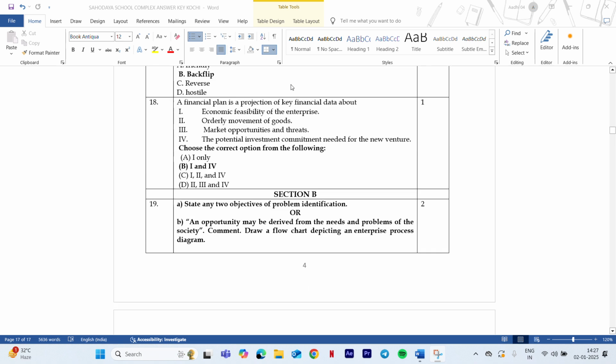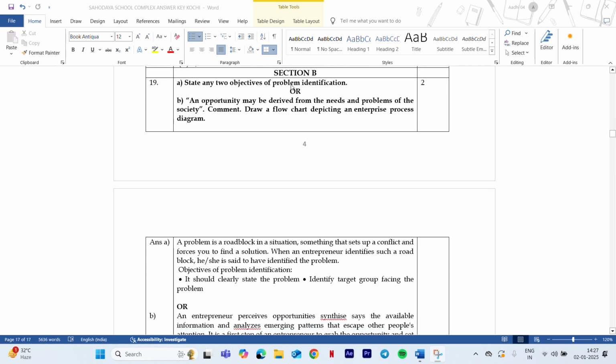Moving on to next section, that is section B. Now when you're writing 2 marks, 3 marks or 5 mark questions, it's always better to start with the definition, then move on with the advantages, disadvantages and example as per the question. Now definition is very important. For example, here the first question given is state the objectives of the problem identification. Now the question is asked as what are the objectives of problem identification.